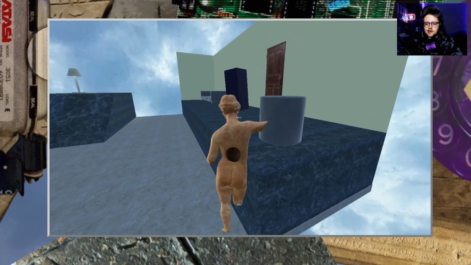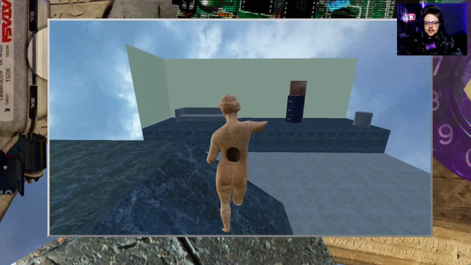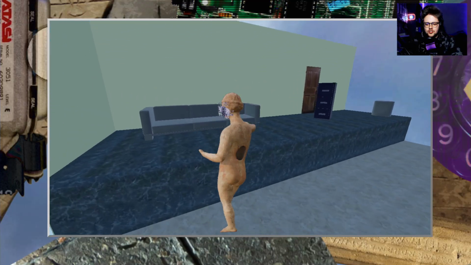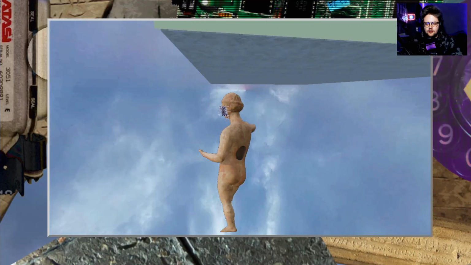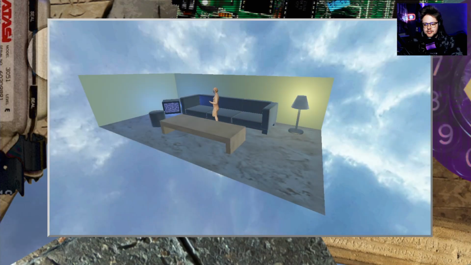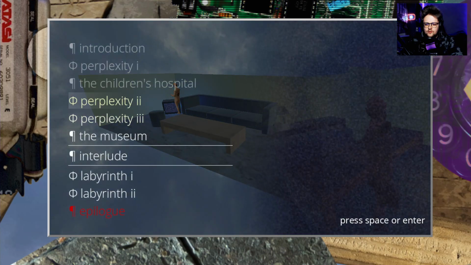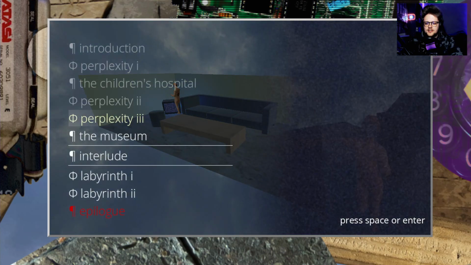Uh-oh. Uh-oh. I just did this. And it just launched the freaking whatever cabinet there. Frick, I need to restart. I need to restart, I'm sorry. What was that? Perplexity 2? No, Perplexity 3.